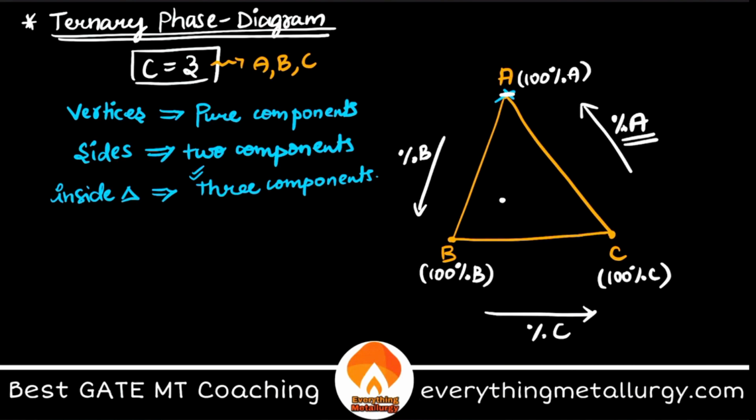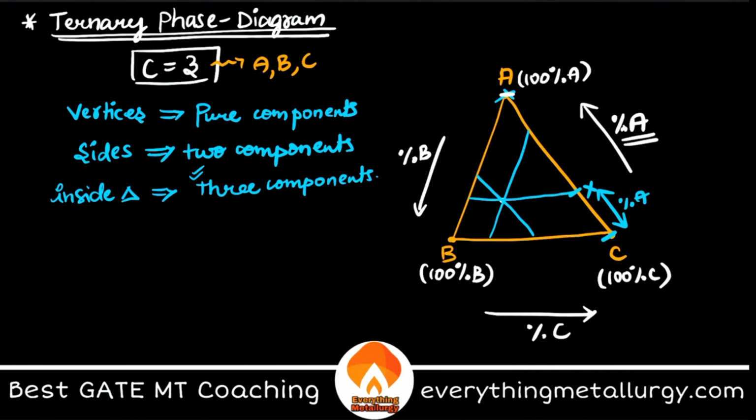Just draw lines parallel to all three sides passing through this point. Always remember, we assumed a direction already. From 0% A, go to the first point, let's say this is my first point, X. This is 0% A, so Cx will be my percentage A.